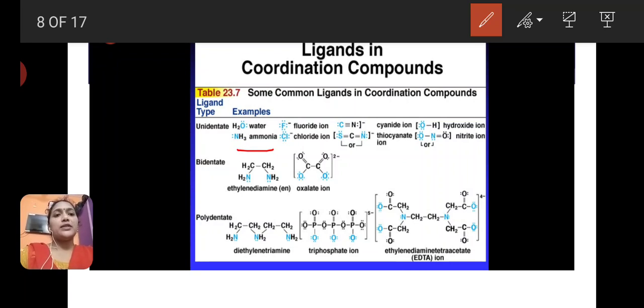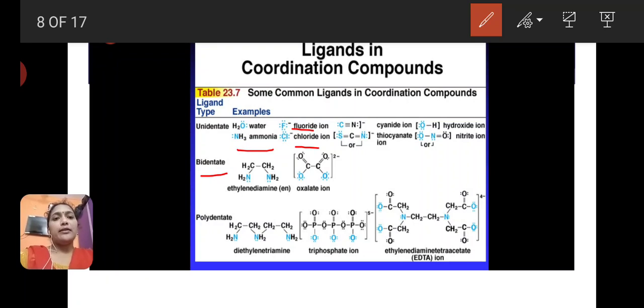Next are F minus, fluoride ion; Cl minus, chloride ion; CN minus, cyanide; SCN minus, thiocyanate; OH minus, hydroxide; and NO2 minus, nitrite ion. These all are monodentate or unidentate ligands, which donate only one pair of electrons and form one bond with the metal atom.